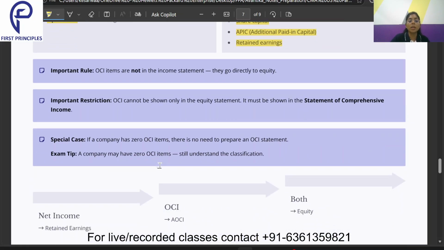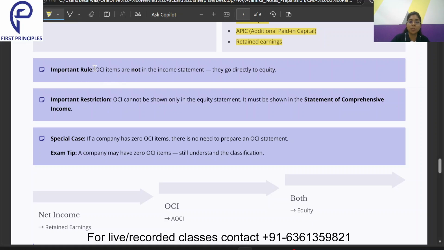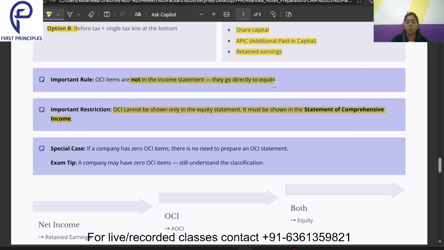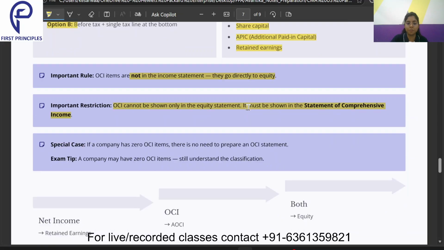Now, one important rule: OCI items are not in the income statement, they go directly to the equity. We already know this. Then OCI cannot be shown only in the equity statement, it must be shown in the statement of comprehensive income. We already know this. Why? Because the amount which we get as comprehensive income will be reported under the AOCI.